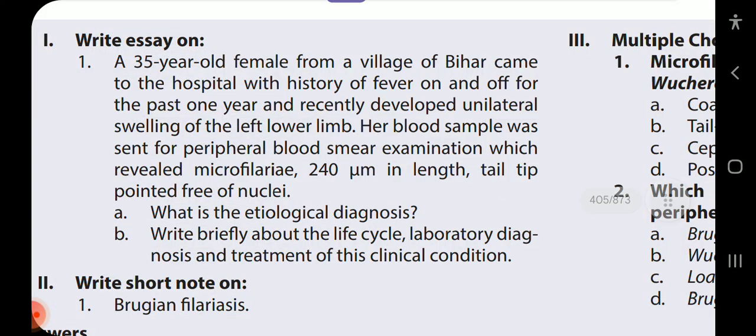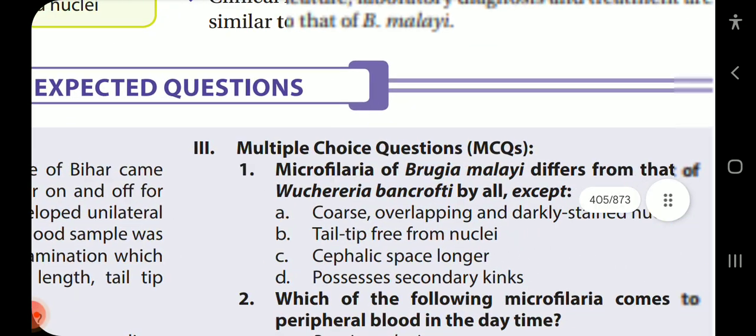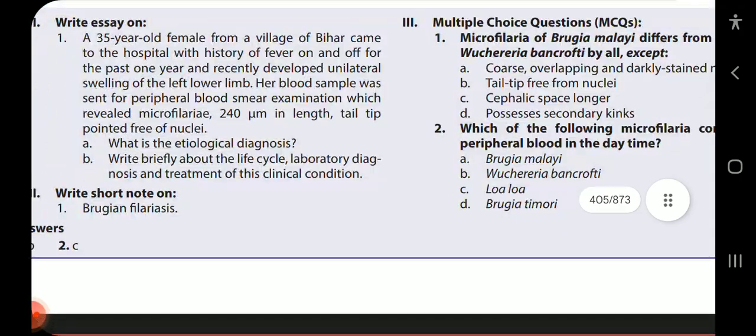A 35-year-old female from a village of Bihar came to the hospital with a history of fever on and off for the past 1 year and recently developed unilateral swelling of the left lower limb. Her blood sample was sent for peripheral blood smear examination, which revealed microfilariae 250 micrometer in length, tail tip pointed, free of nuclei. Okay, this is an infection of filaria. So Wuchereria bancrofti can be the etiological agent. The diagnosis, life cycle and treatment of all that we can write. Short note on Brugian filariasis, of course, can be written.